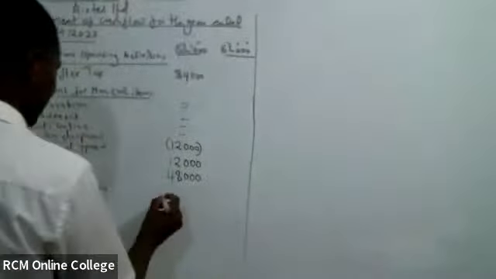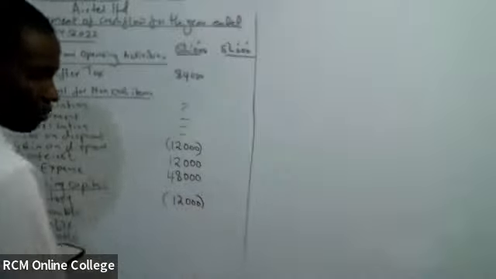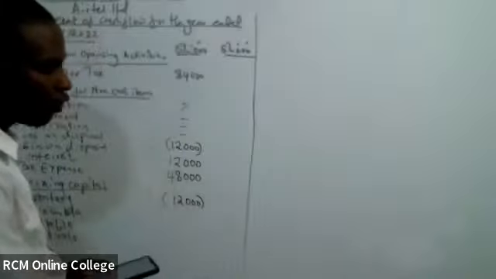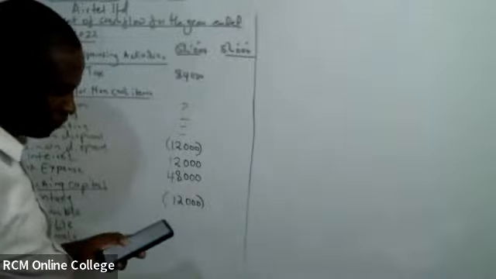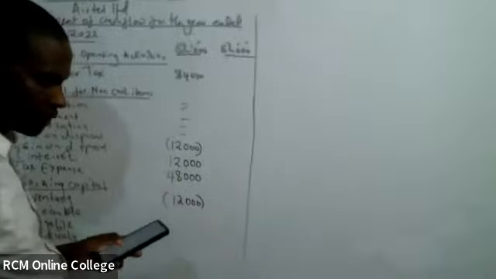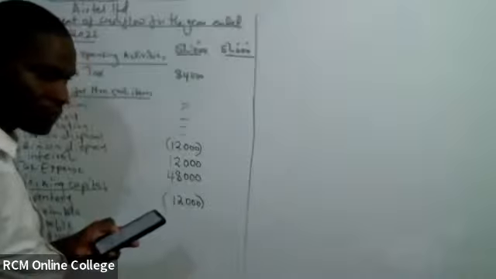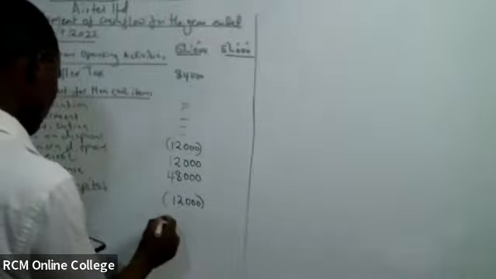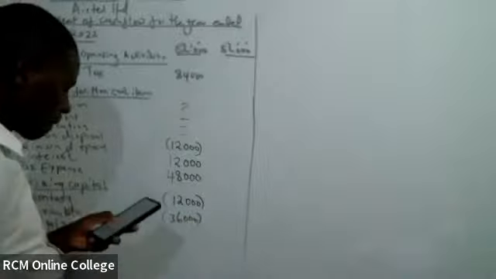84, I expect a negative. People are giving negative 12,000. I hope that is the case. Good. You record it the way it is. We go to the receivable, we do the same. Still OC. Receivable, how much do we get? I want us to finish this question. 36. So 36,000.